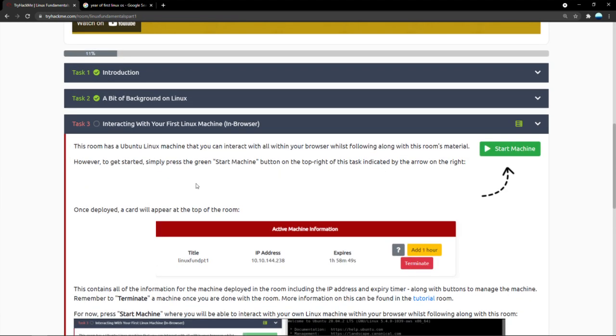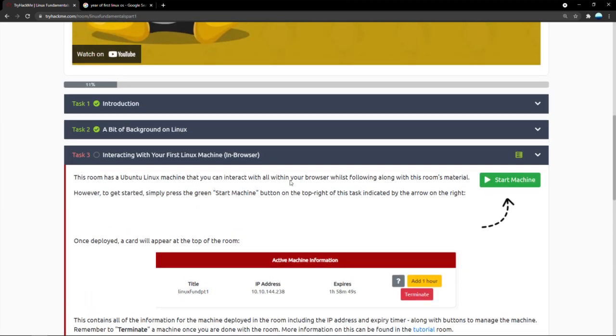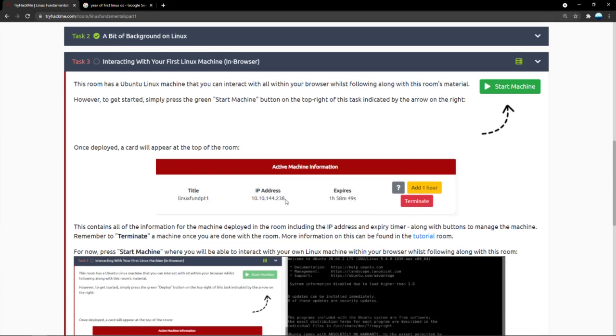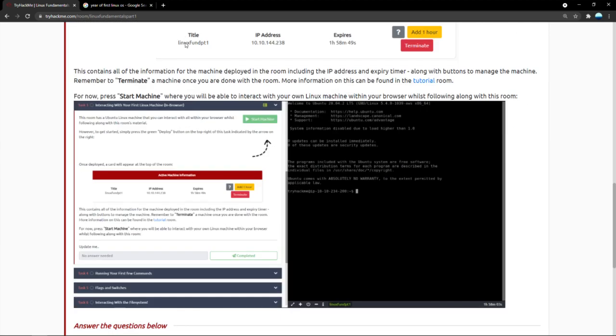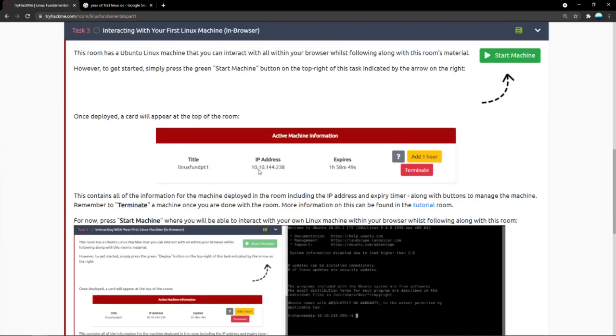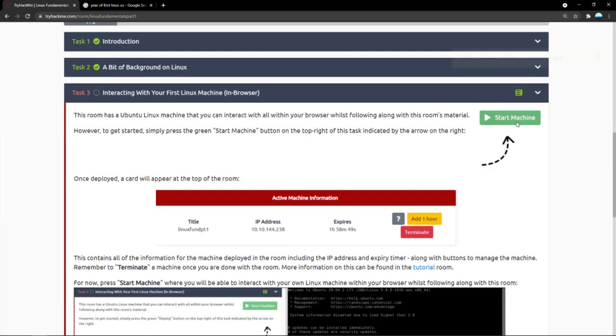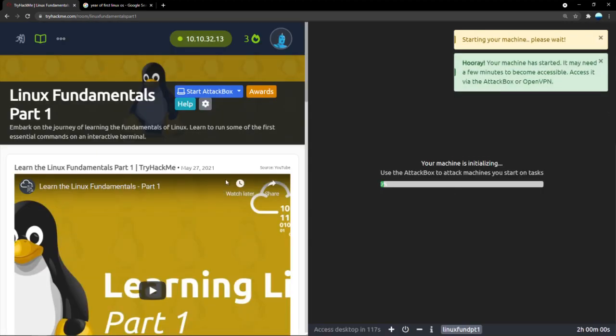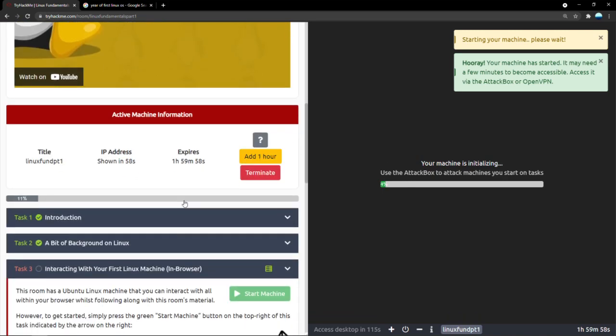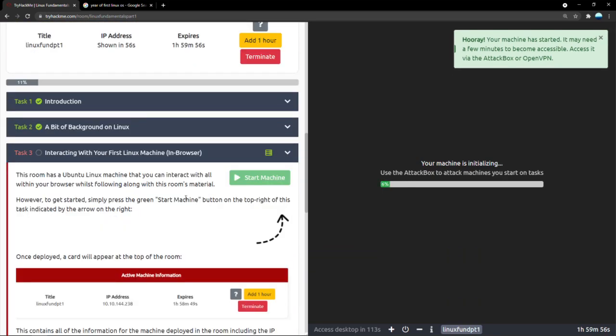Now again, in TryHackMe, we can deploy task-specific machines, and we can do it by connecting to it or by using a remote machine as well. Now this whole description is a little bit about what exactly the machine is and whatnot. So for the time being, let's start the machine, and it got deployed. We will let the machine get started.